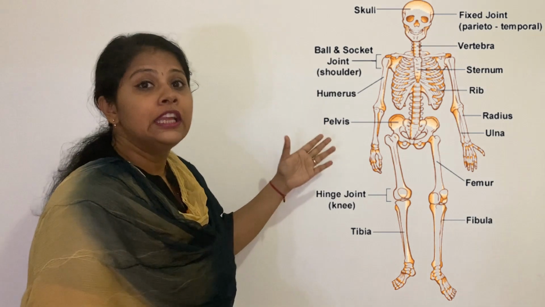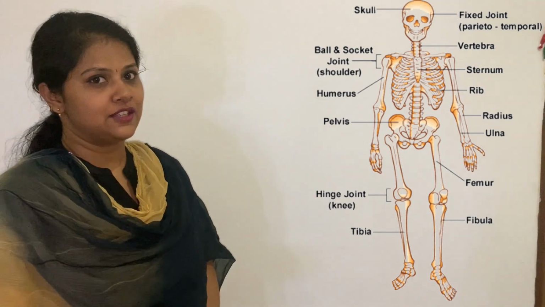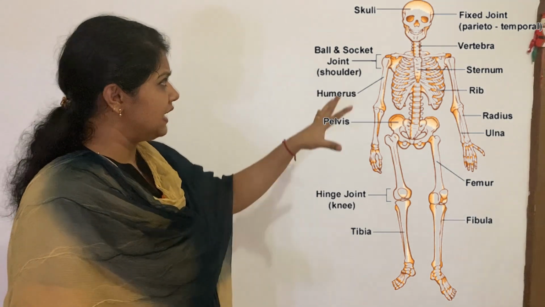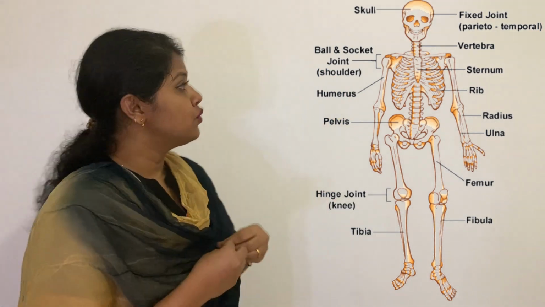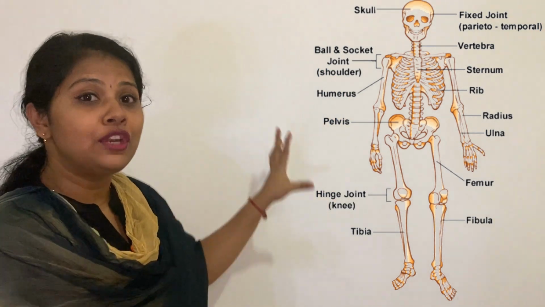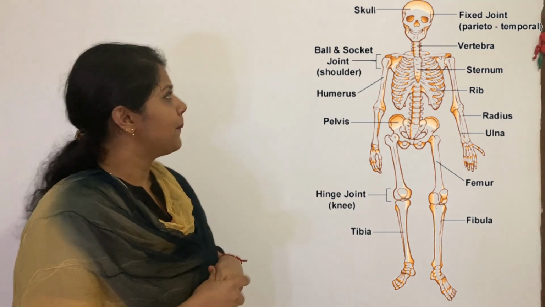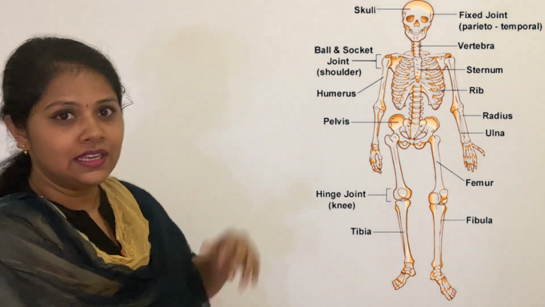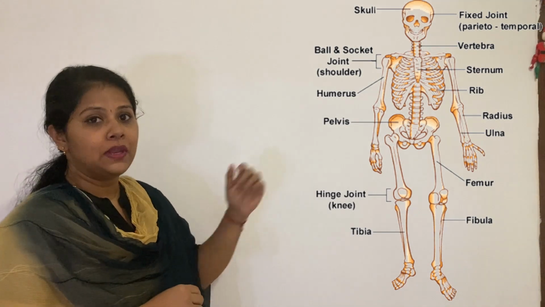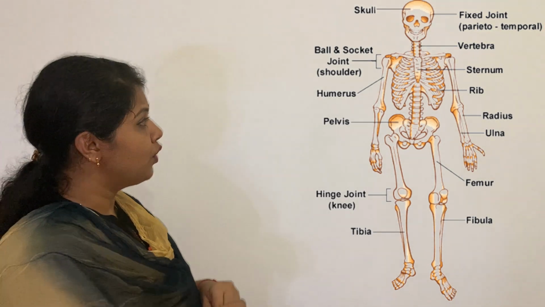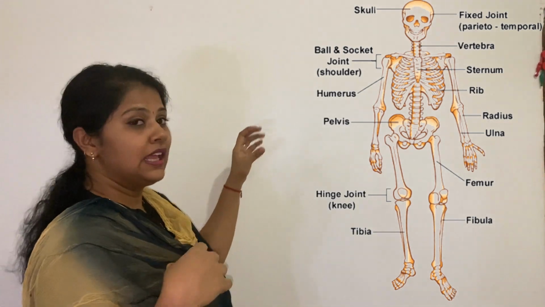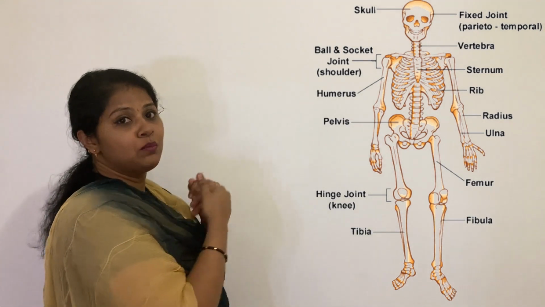For today, you will focus on learning the parts of the skeletal system. Now here you can see there are so many names. I'll just pronounce them, so make sure you note down only those names. So the first one is skull, second rib cage, third backbone, fourth limbs. You can see the bones. There are 3 main bones.